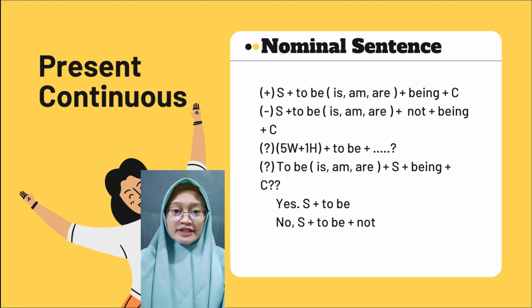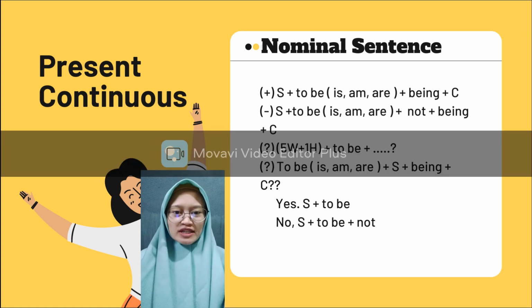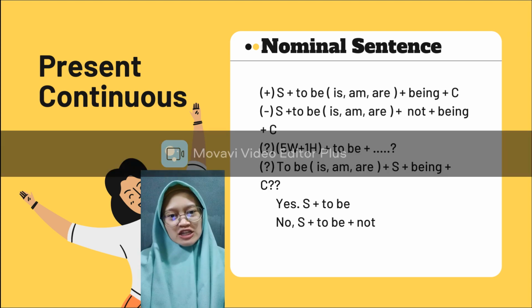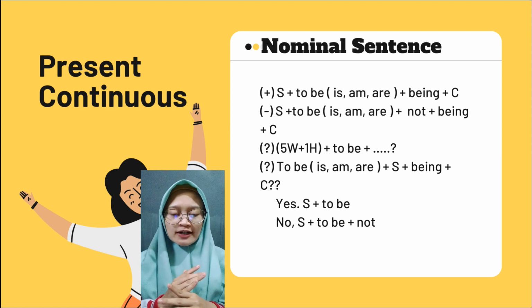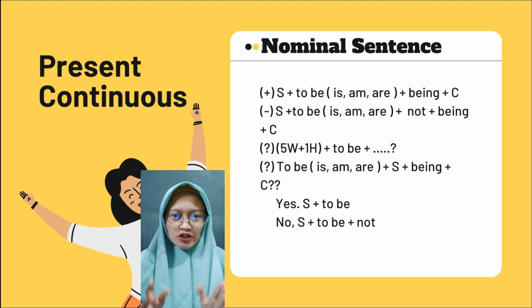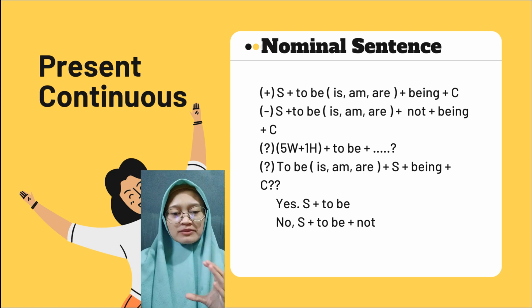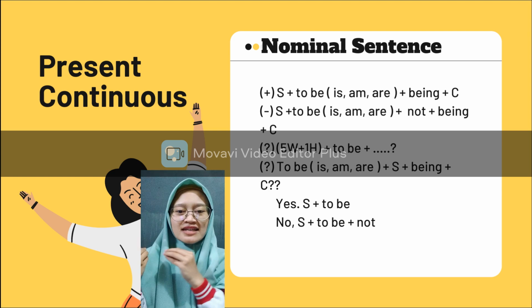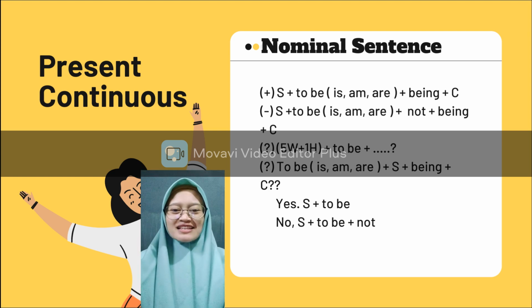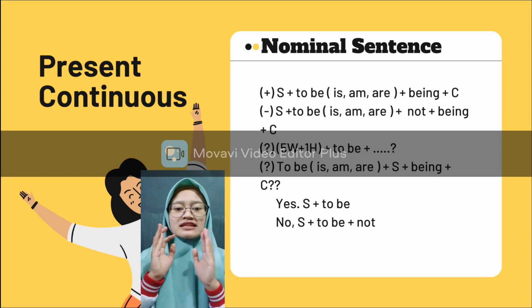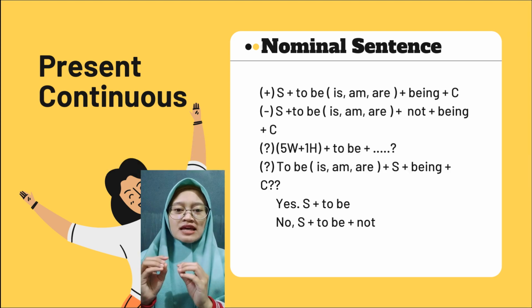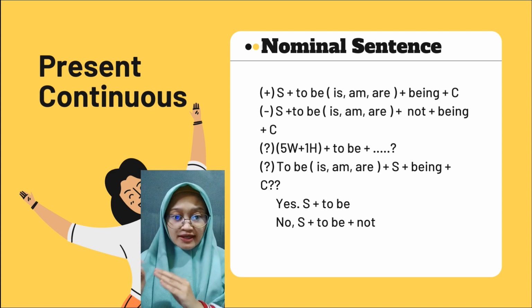And now this video will explain present continuous in the form of nominal sentence. Remember that in a nominal sentence there is no verb, so you can just find the complement. It can be noun, adjective, or adverb. Let's move with the positive sentence. The form of the positive sentence is subject plus to be plus being plus complement.